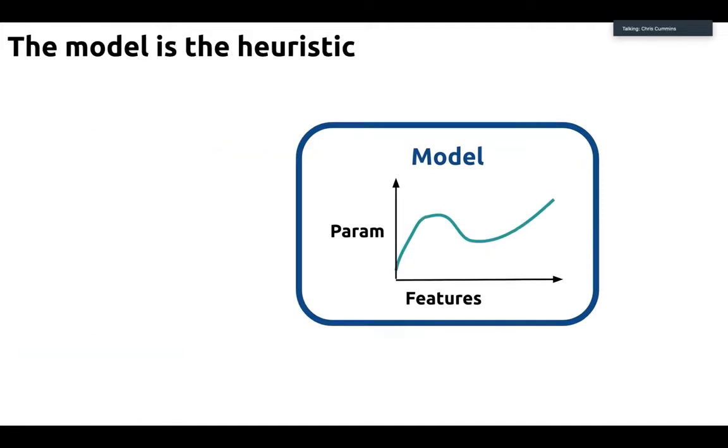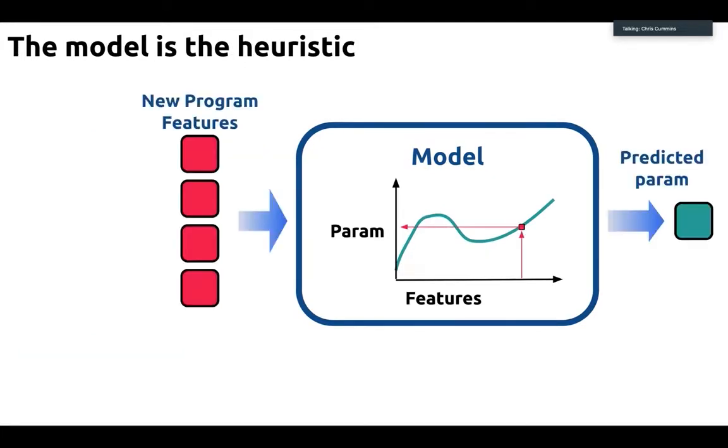It's the thing that says when you get a new program that comes in, you're going to map it into that feature space, and based on that model that you learned on your prior data, it's going to estimate for you what is the parameter, what is the optimization decision that you should make. And the idea is, if we can train a model to high accuracy, high performance, we've shoved that model inside the compiler, and that replaces the traditional hand-tuned heuristic.